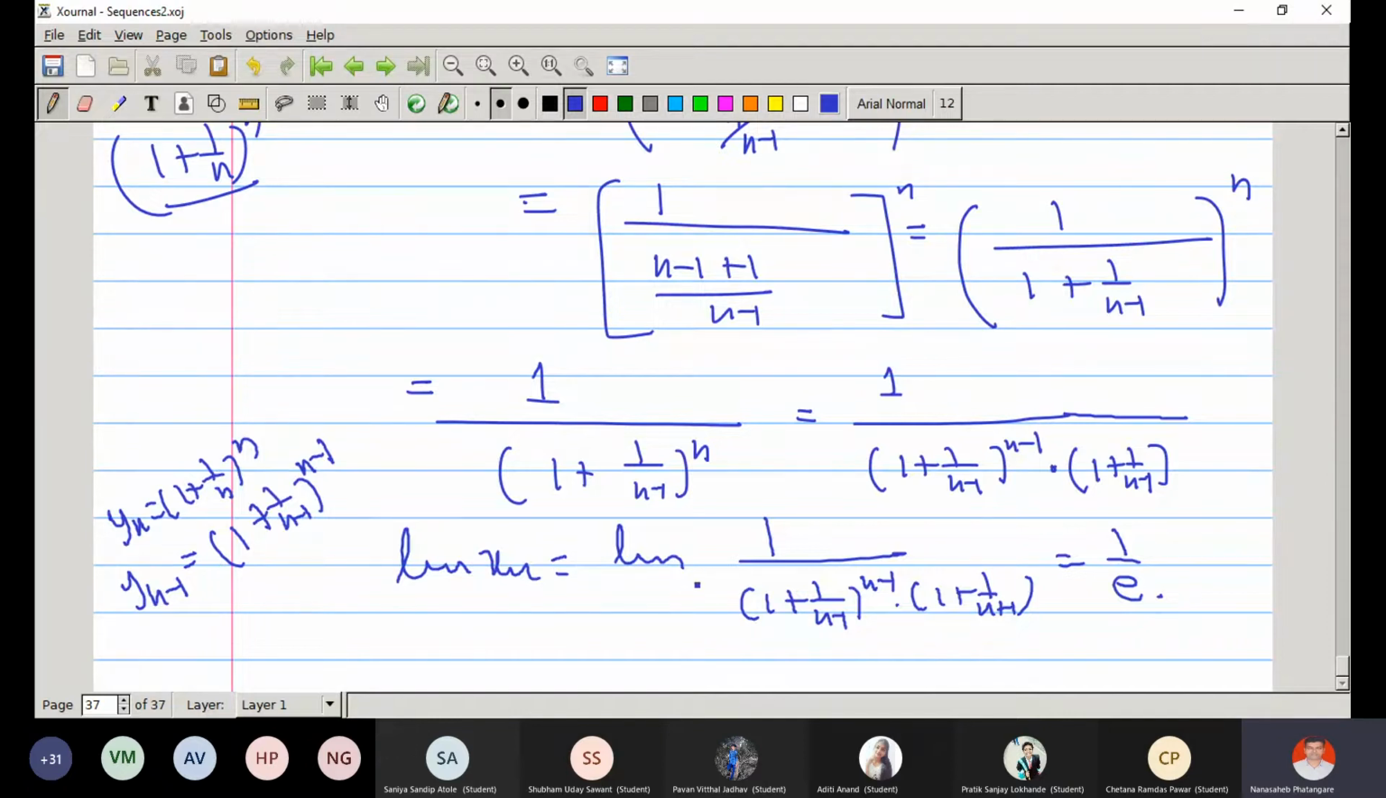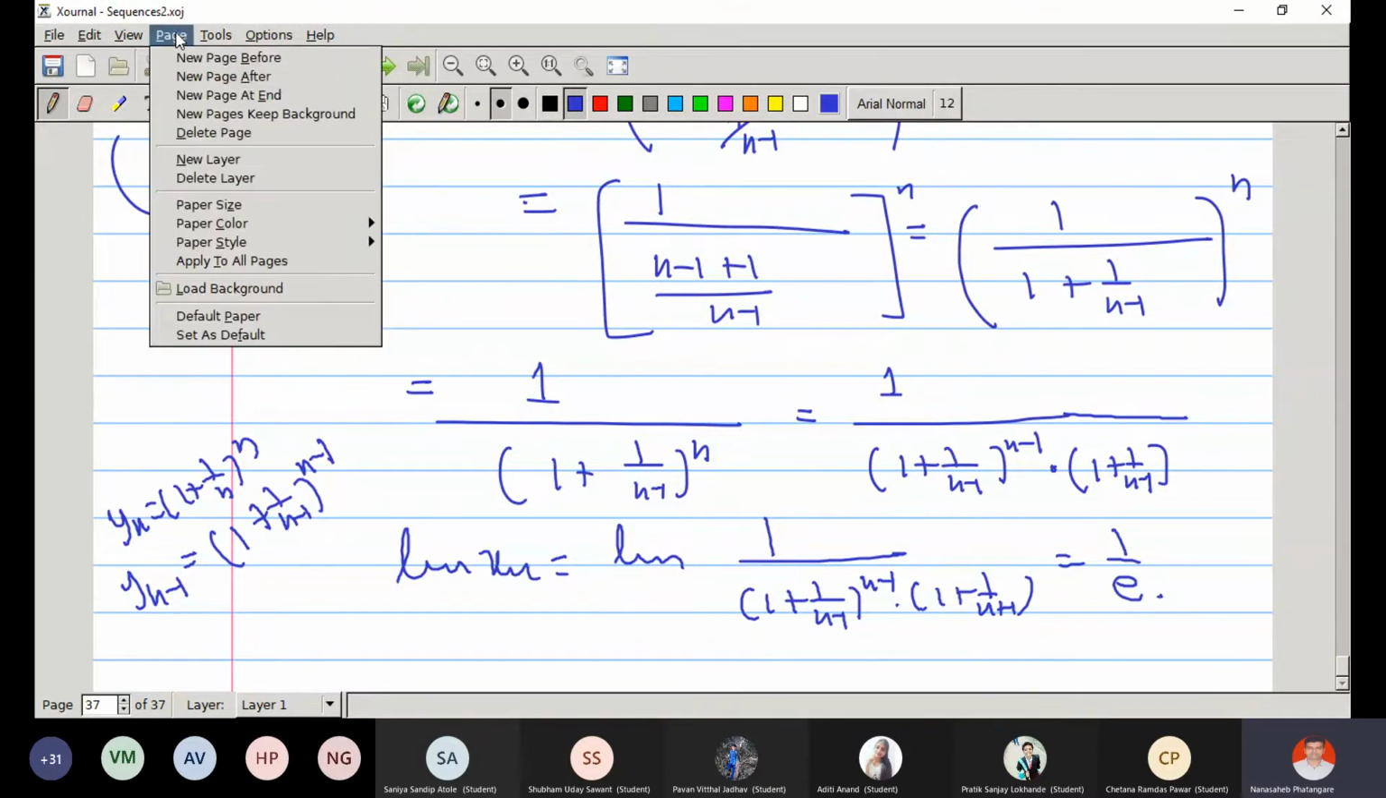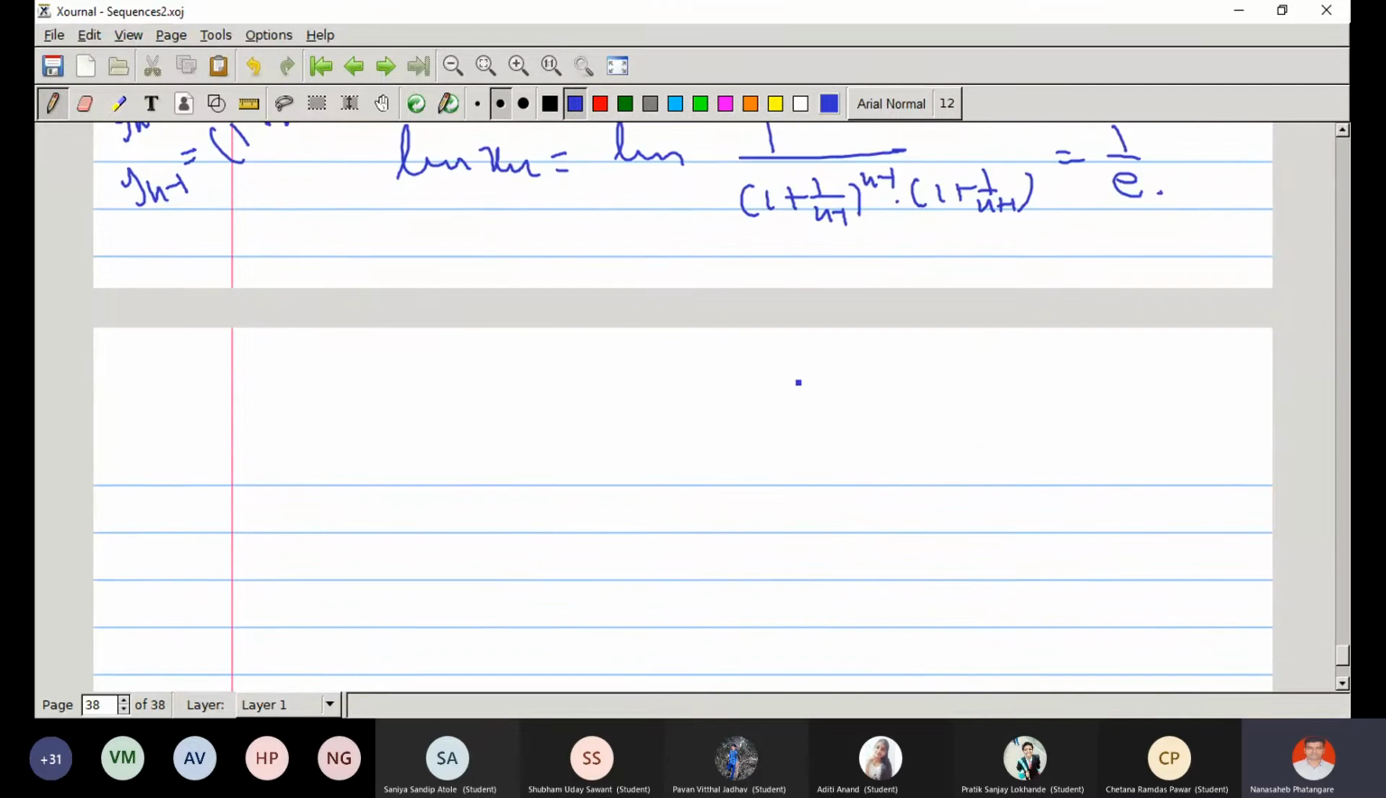So in this way, we can have the limit. You can generalize this idea. If I replace 1 by any k, then that could be the generalization, right? So generalization means what? If my sequence xn is 1 minus k upon n to the power n, then what is limit of xn?